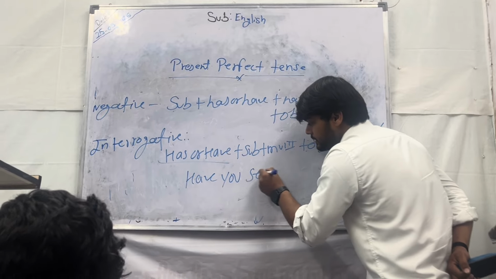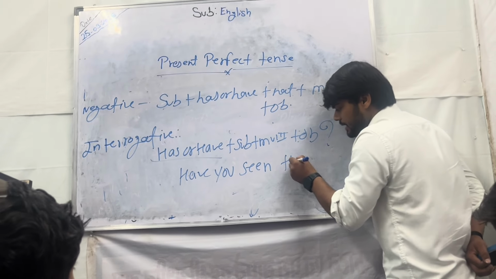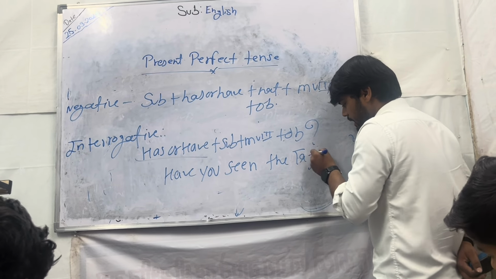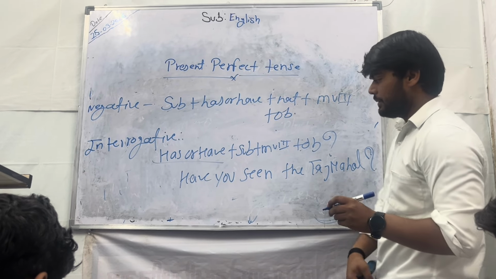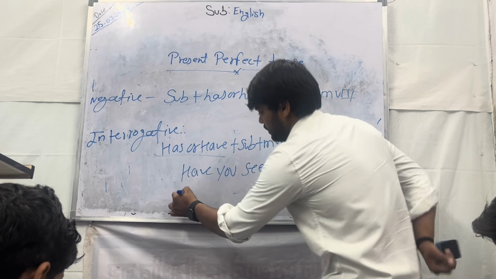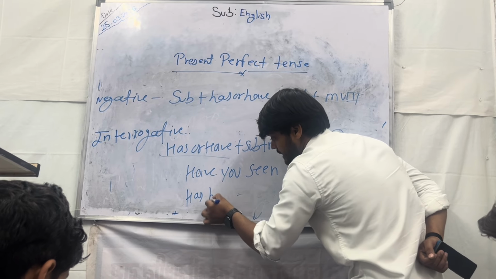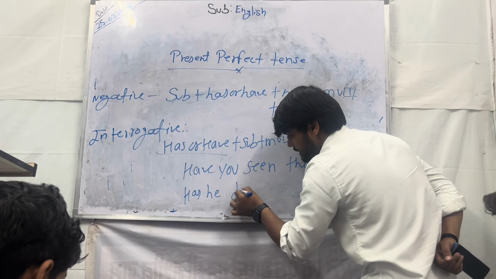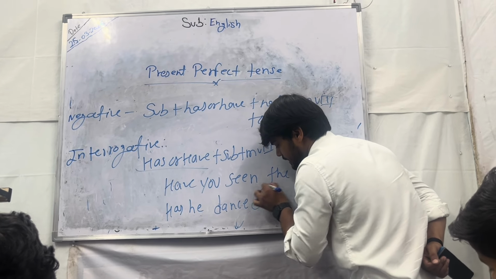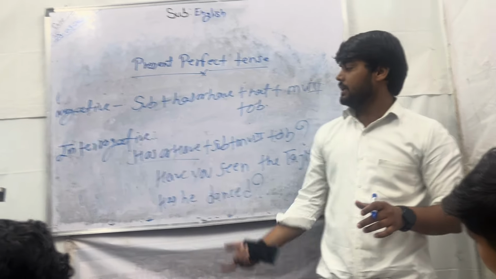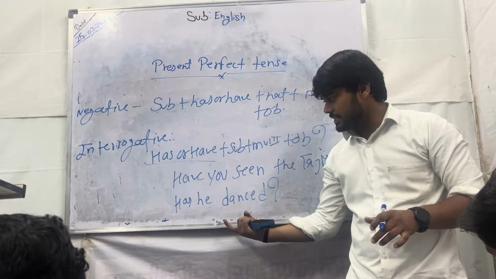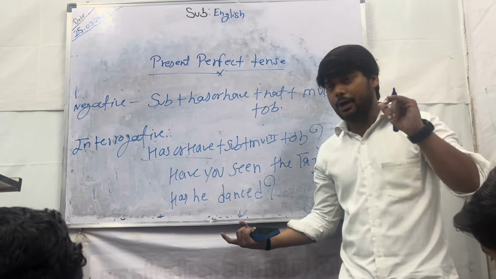Okay. Say, have you seen the Taj Mahal? Have you seen the Taj Mahal? क्या आपने ताजमहल देखा है? Question mark. क्या आपने ताजमहल देखा है? Okay. मैंने बोला has he danced, क्या उसने डांस किया है? So this is an example of the interrogative. This is the rule for the interrogative and this is the example. These are the examples of the interrogative.